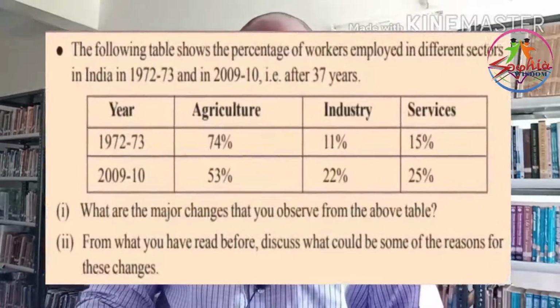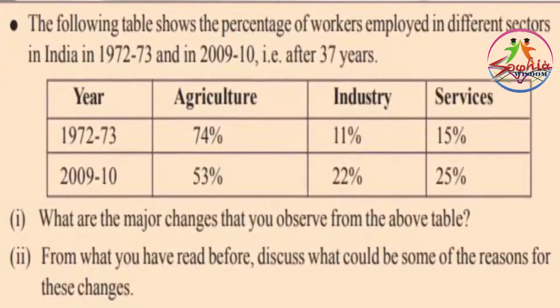On page number 29, following the table of occupations, there is another table which talks about the percentage of workers employed in different sectors in India during 1972-73 and 2009-2010.